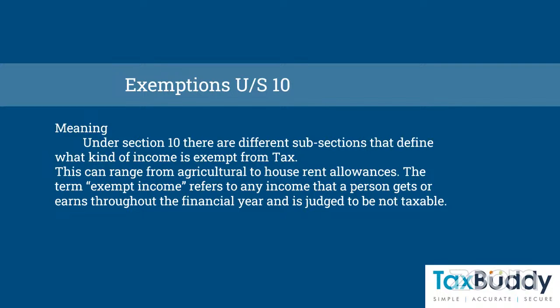This can range from agriculture to house rent allowances. The term exempt income refers to any income that a person gets or earns throughout the financial year that is judged to be not taxable. So we'll discuss section 10 exemptions.